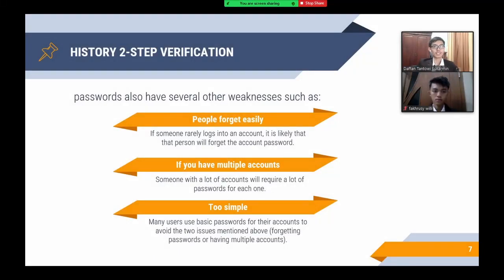people forget easily. Everyone has one thing in common: forgetfulness. In the same way, memorizing passwords is difficult. If someone only checks into an account on a regular basis, the password is likely to be forgotten.